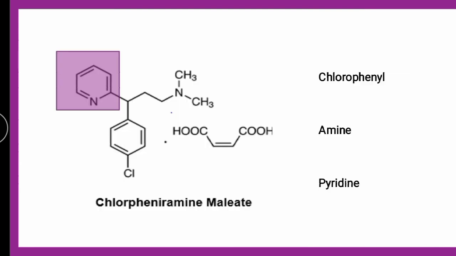As you can see here in the structure, it is chlorpheniramine maleate. So chlorphen means chlorophenyl, amine. So this one is N CH3 CH3, and these carbons you can see here, it is 2 carbon. Okay, so this is nothing but chlorpheniramine maleate, which contains a pyridine heterocycle.